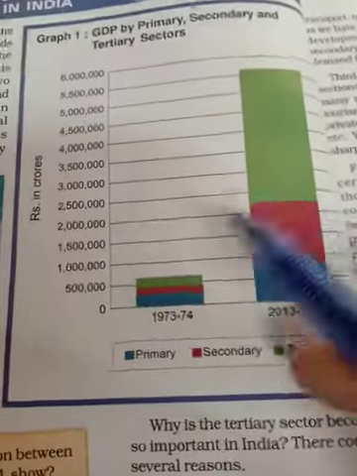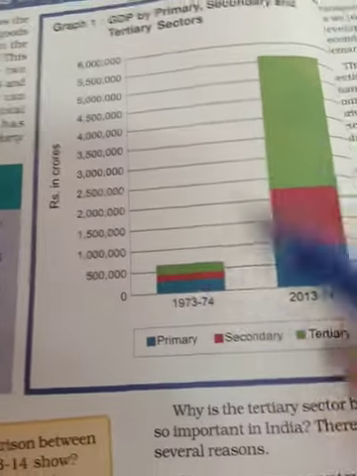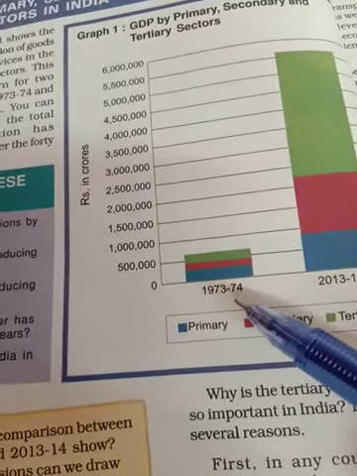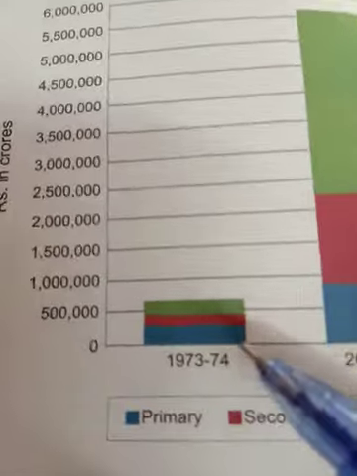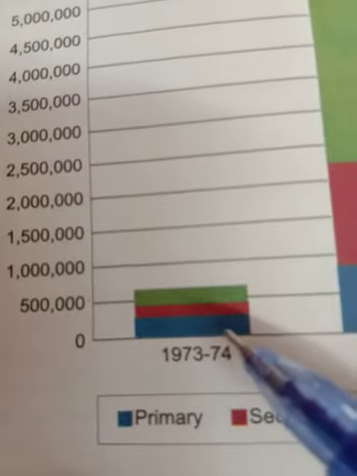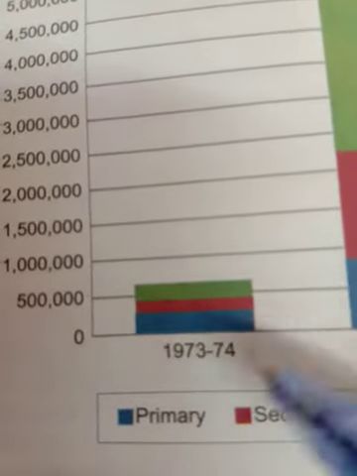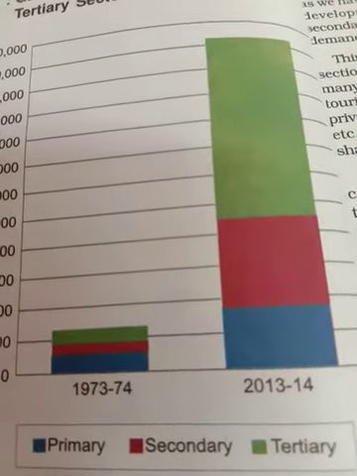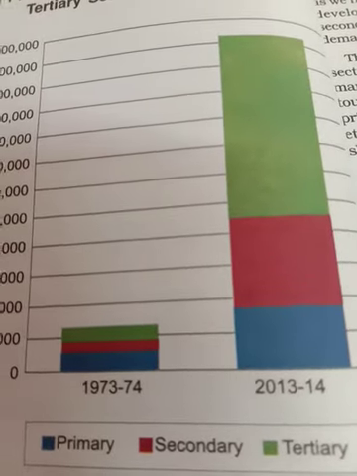Here there is no need to learn the data exactly like this, but you should know the trend. In 73-74, which sector has the more contribution? That is the primary sector, because the area is more. And in 2013-14, which sector is contributing more? That is the tertiary sector. The trend can be asked.